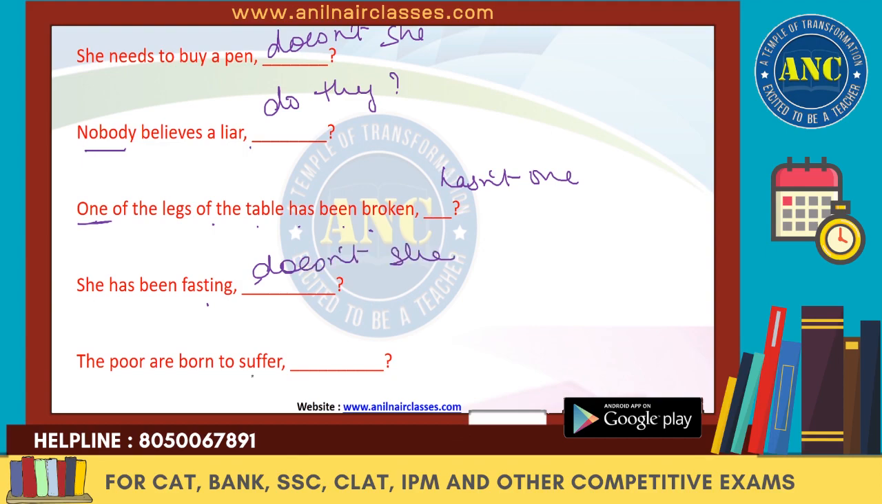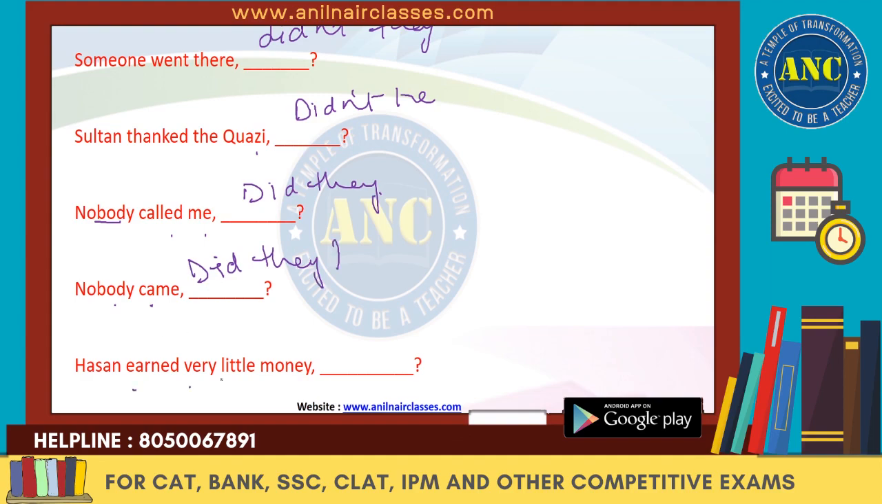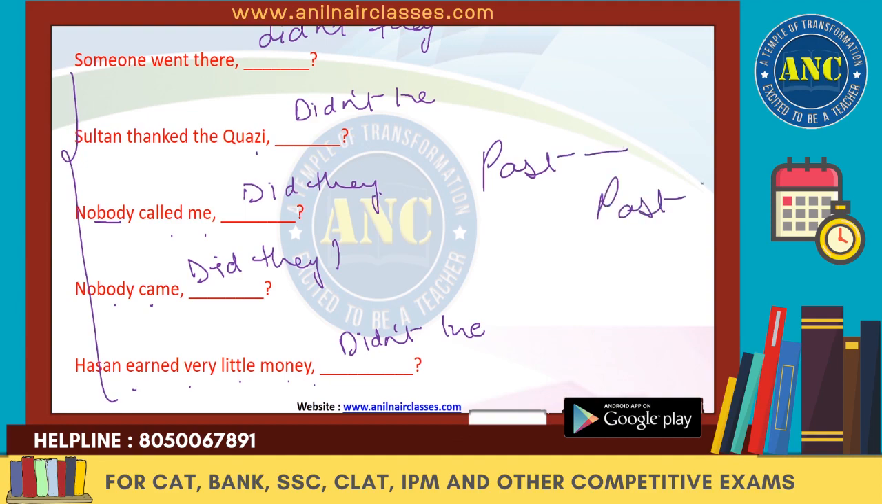The poor are born to suffer. Aren't they? Someone went there. So it should be what? Didn't they? Sultan thanked the Qazi. So it should be again past tense. It should be, didn't he? Past tense, past tense. Nobody called me. So nobody is singular. So we'll say, did they? Nobody came. Did they? 45. Hassan earned very little money. Didn't he? So you see everything over here in this entire slide, all the verbs are in the past. So the question tag is also in the past only.